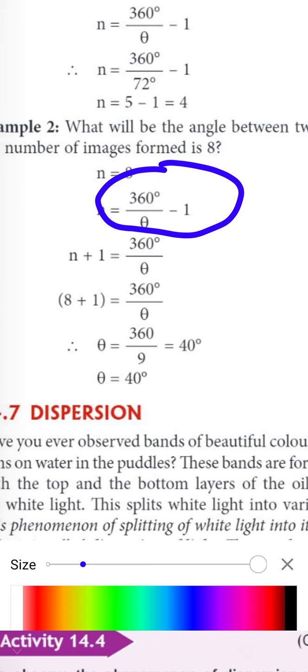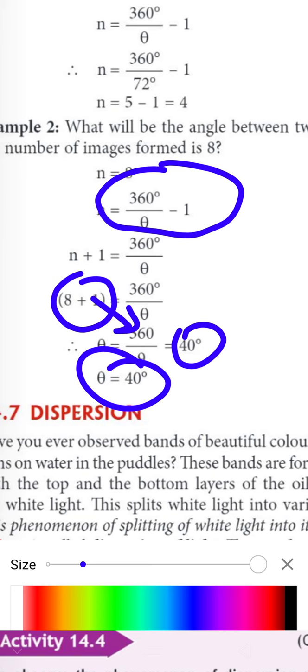Take this minus 1 to the other side and the equation becomes n plus 1 is equal to 360 by theta. You have to find theta. So for the number of images given, 8 plus 1, 9 is equal to 360 by theta. So 8 plus 1 is equal to 9. So 9 came to this side and theta went up. So our answer will become 360 by 9 is equal to 40 degree. It means the angle between the two mirrors is to be 40 degree. Then 8 images are to be formed.